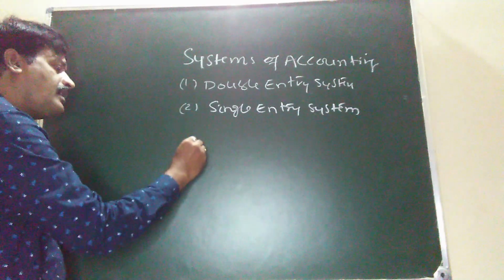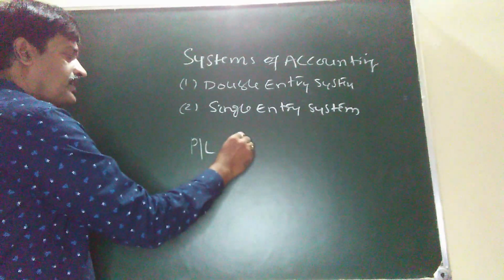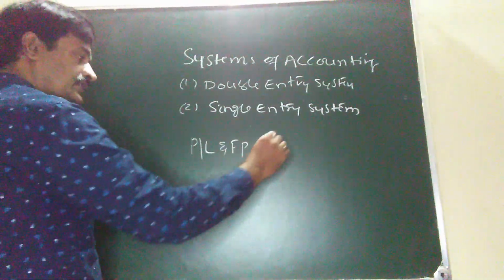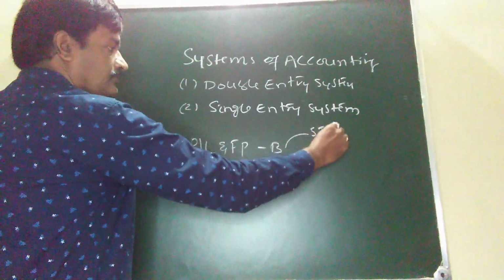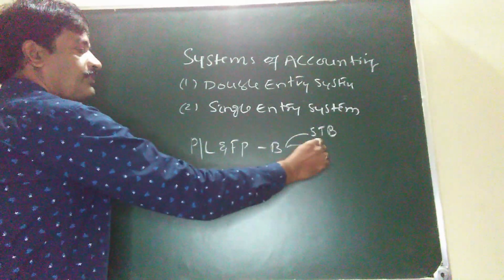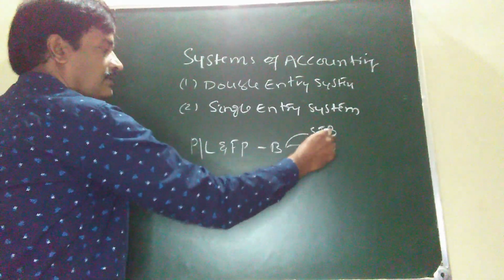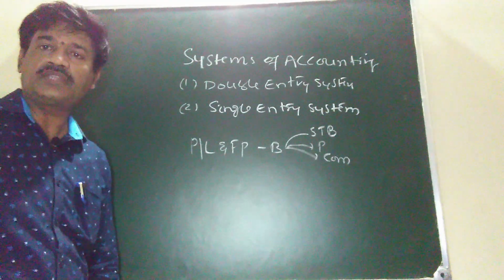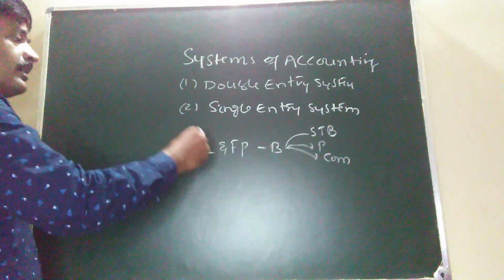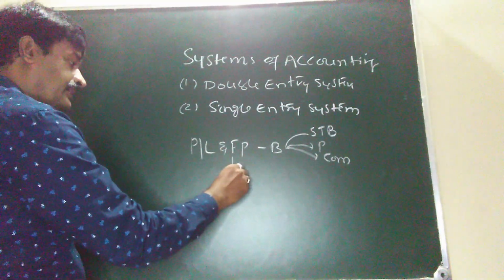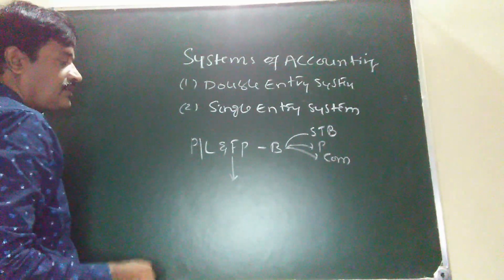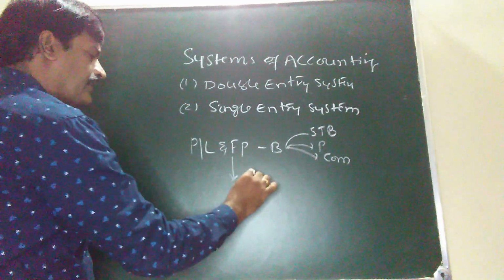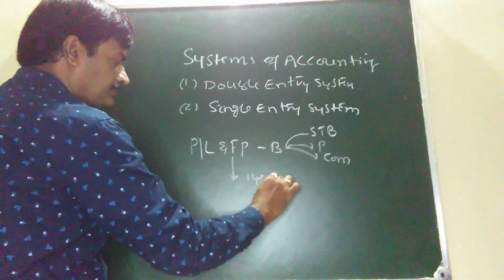The profit or loss and financial position of the business, may be sole trading concern, business may be partnership concern, business may be company form of organization. We are calculating profit or loss, and ascertaining the financial position of the business once in a year.